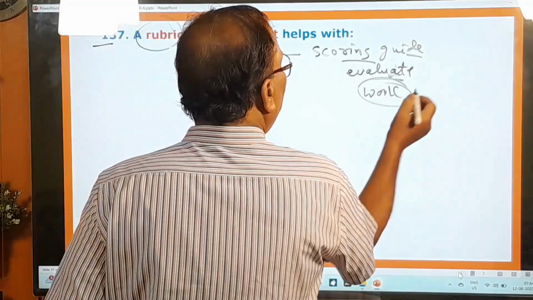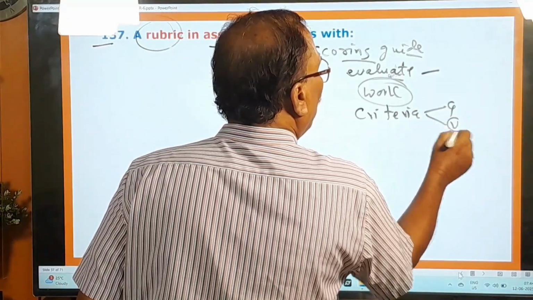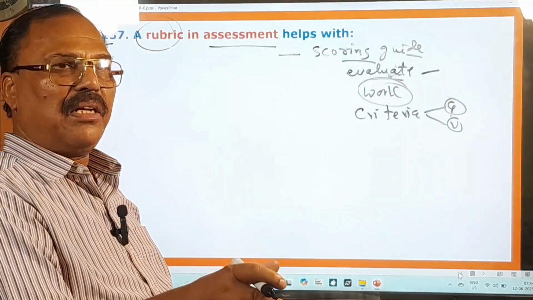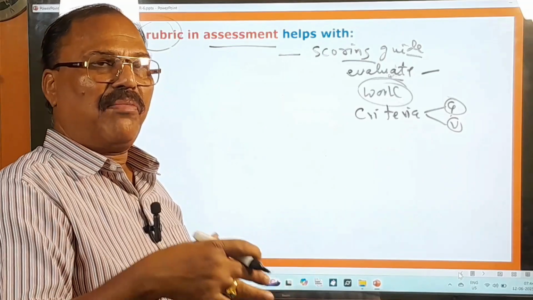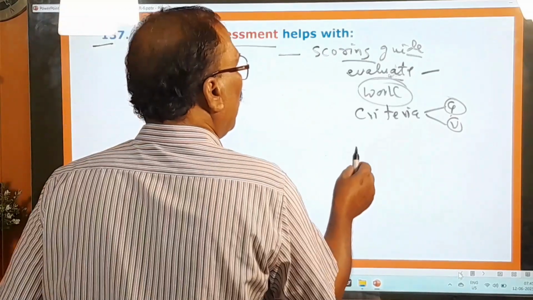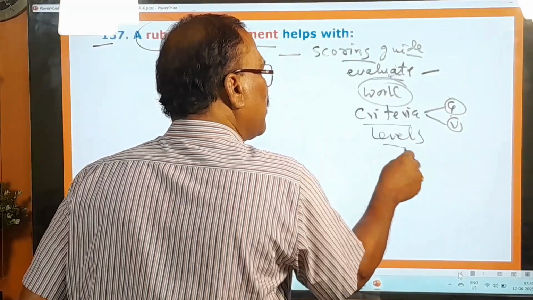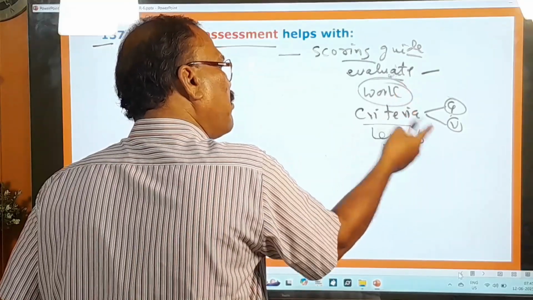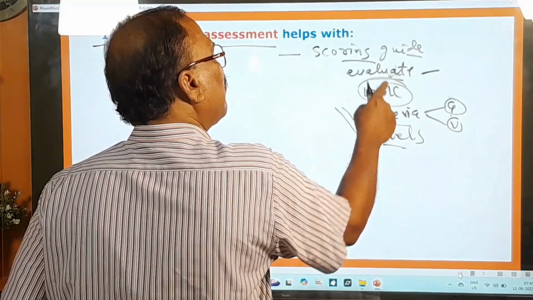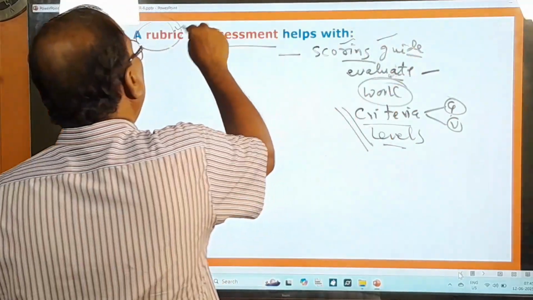Predefined criteria means maybe grammar or vocabulary, whatever it is. And performance levels means what, excellent, very good, fair, poor. These are the performance levels. So based on what is that predefined criteria and performance levels. ఇగో ఈ predefined criteria మీద ఏంటి లెవెల్స్ మీద ఆధారపడి ఈ యొక్క స్టూడెంట్ యొక్క వర్క్ ను ఎవాల్యుయేట్ చేయడానికి పనికి వచ్చేటటువంటి ఆ స్కోరింగ్ గైడ్ నే రూబ్రిక్ అని అంటారు.